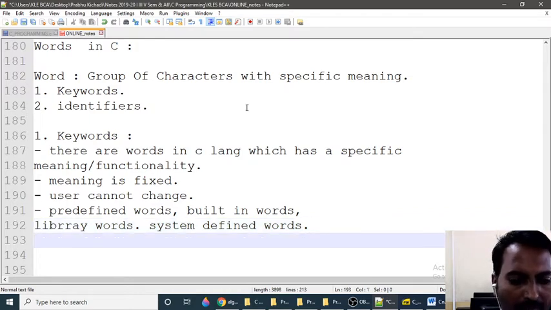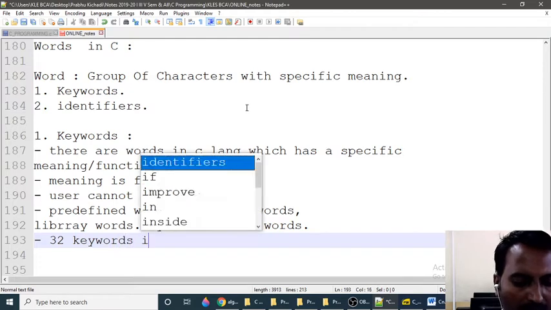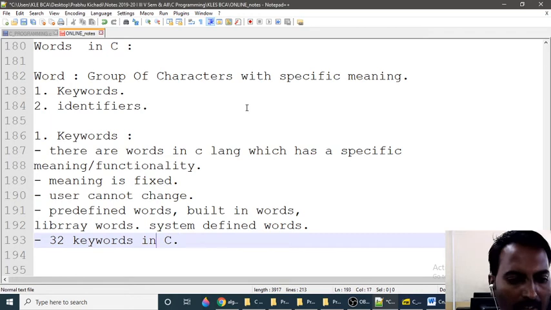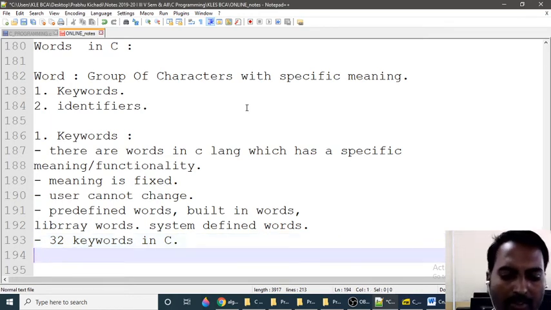There are 32 keywords in C. How many keywords are present inside C? 32 keywords are present inside C. So what are those keywords? We'll see one by one.